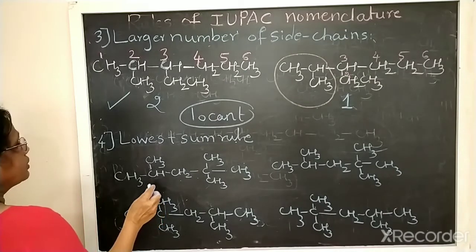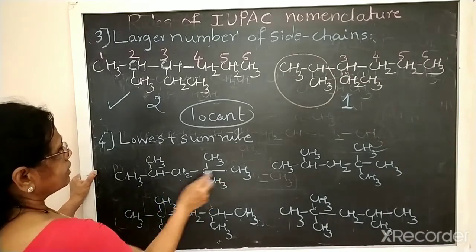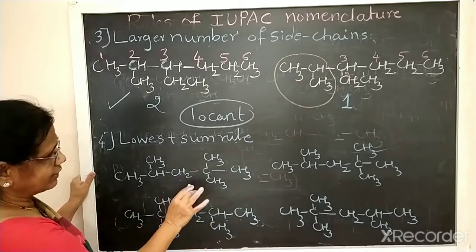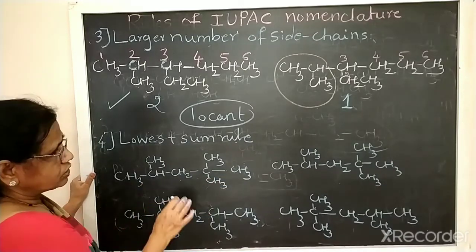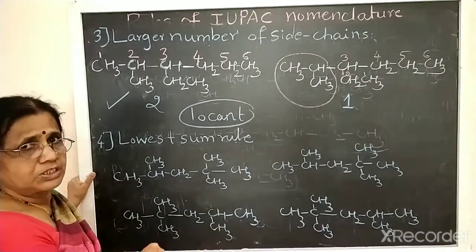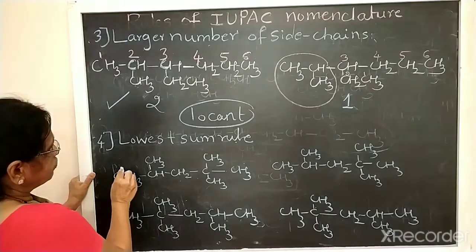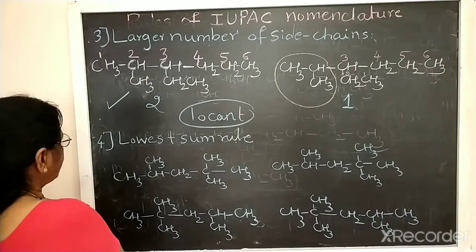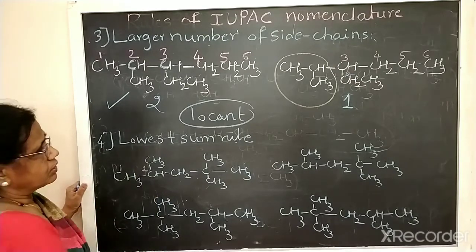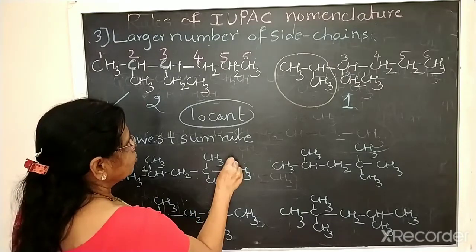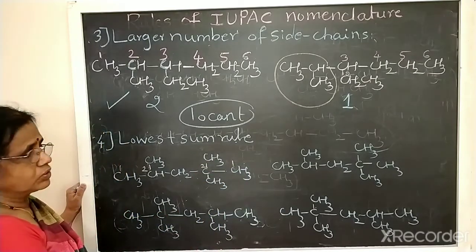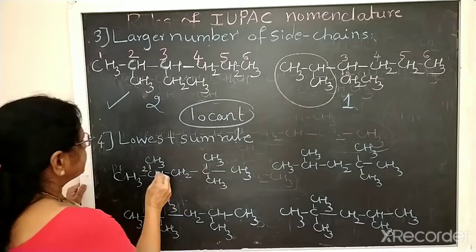Now, if the carbon chain, see here 1, 2, 3, 4, 5. 5 carbons chain we select. And then we should give the numbers from the side which is nearer to the substituent group. So here, if you give the number from here, it is 1, 2. Second carbon contains the methyl group. If you give number from this side 1, 2, again second carbon contains the methyl group, side chains. Okay. So which one should be selected?